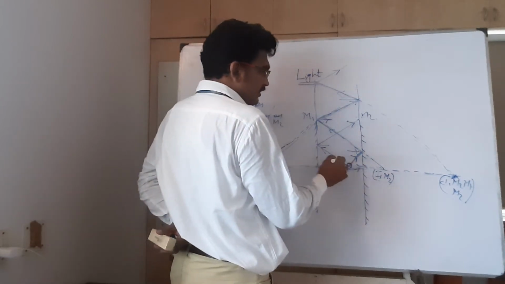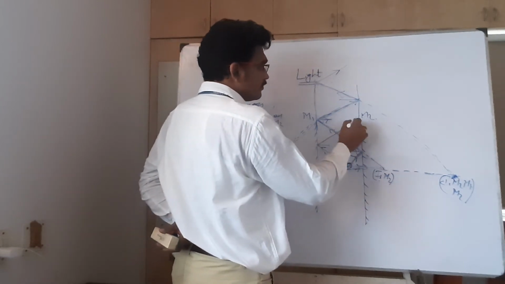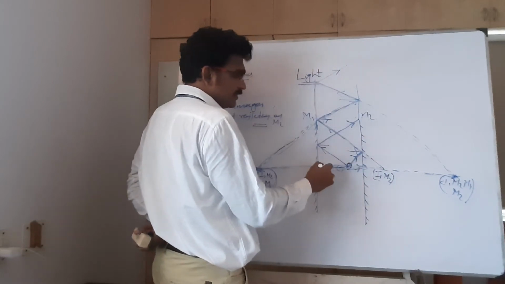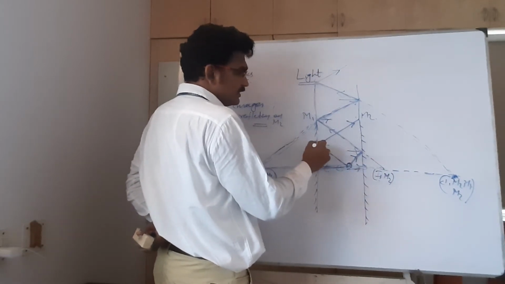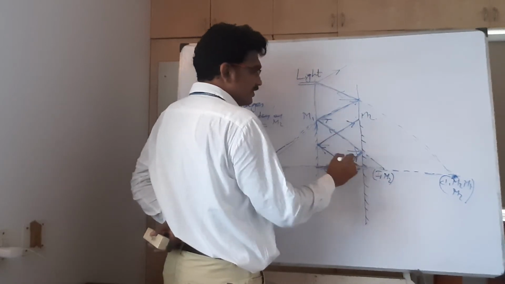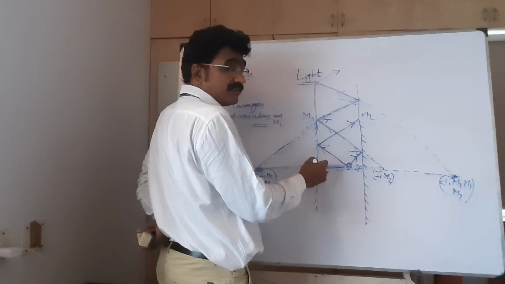Now what I can say, this is the reflector. Again, two rays I have taken, one ray in this direction, one ray in this direction. Now it is reflected like that. This reflected ray and this reflected ray cannot meet because here the angle of incidence is 0.